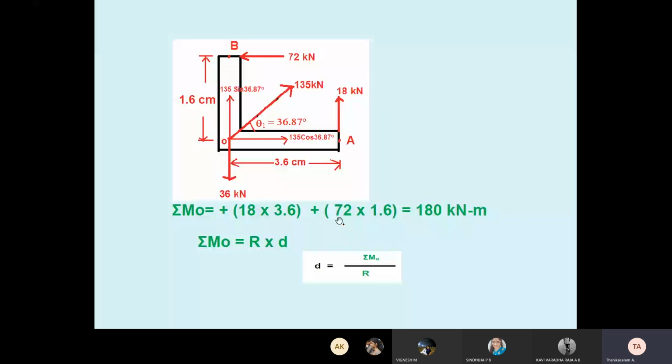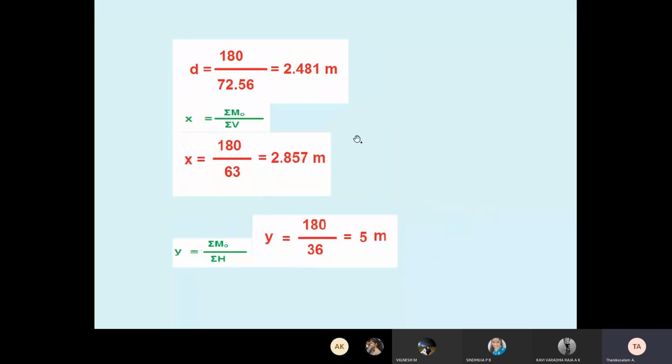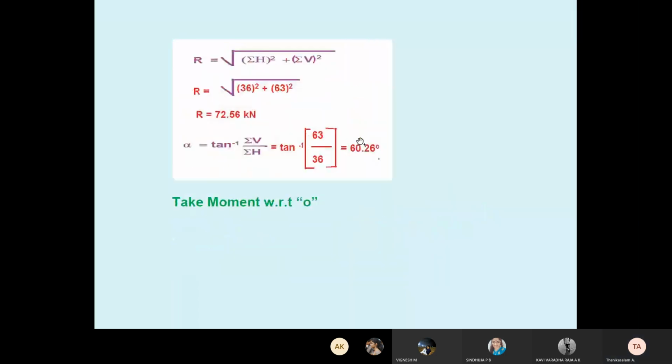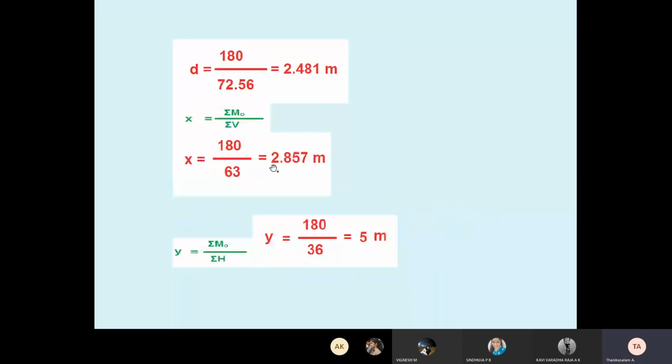So we calculated the individual force moments. What is Varignon's theorem? Resultant force moment equals individual force moment. Therefore R into D equals 180, therefore D equals M naught divided by R. So apply it here. D equals M naught, 180. Here we solve for distance, so no need to apply any sign. Just put the value, 180 divided by R. R is already calculated, 72.56. So D is calculated.